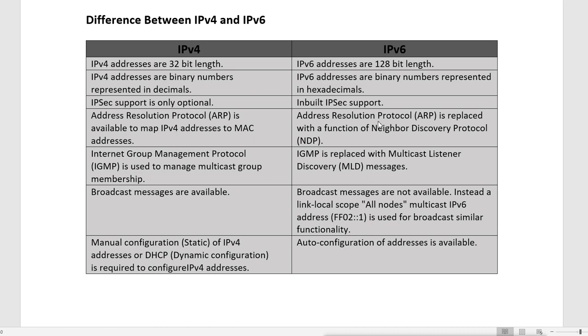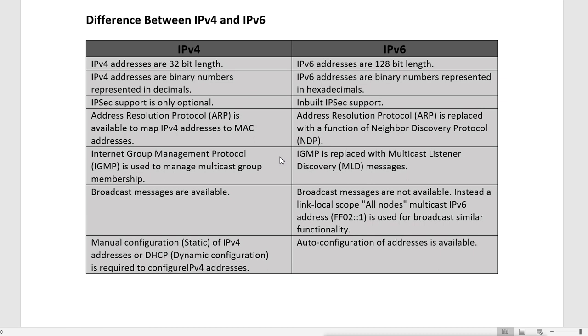And in link local addresses, MAC addresses are inbuilt. That means the interface ID itself is a MAC address. So we don't need to do the ARP broadcast to get the MAC address. In place of ARP, we have this new protocol called neighbor discovery protocol, and this is used to discover the address of the destination machine.